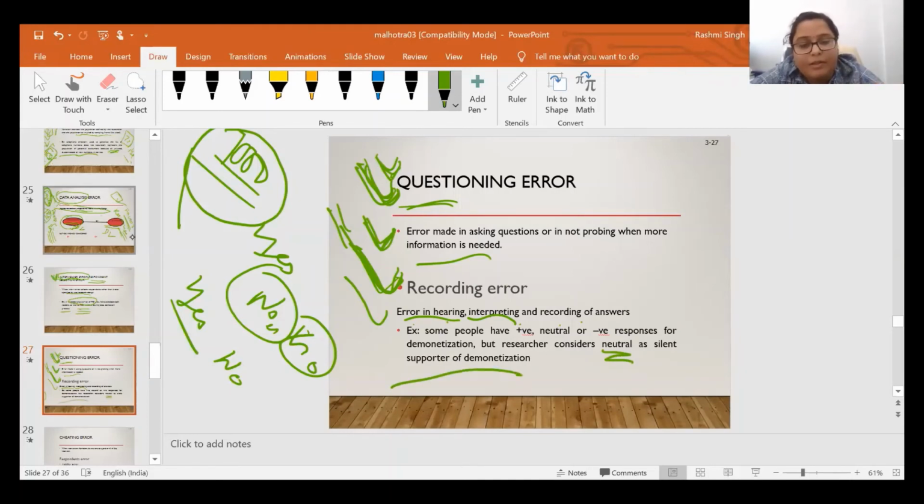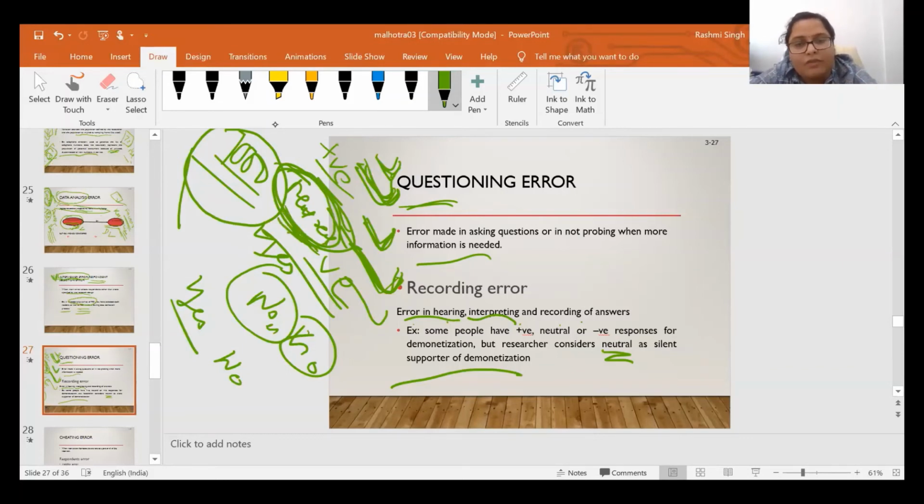Suppose you ask what is your view on demonetization or the current government policies. There may be some people who will be very positive, some who will be very negative, and some who may be neutral. If you consider the neutral person as a negative person, then again you are misinterpreting them, because they are neutral.